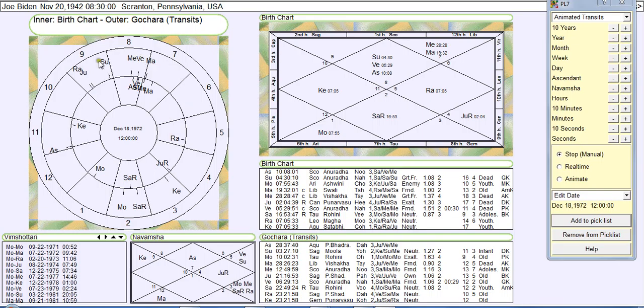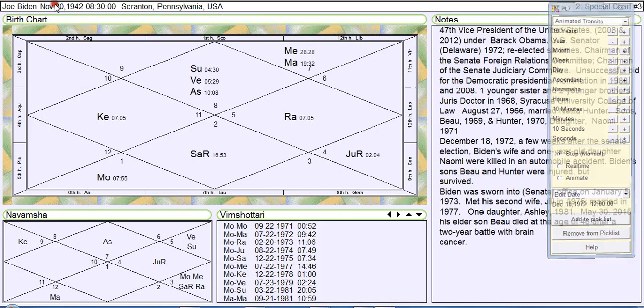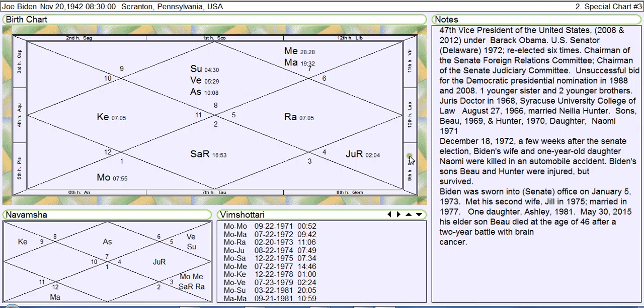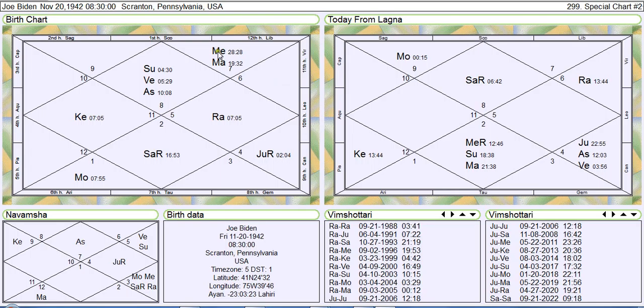So all significant events can be seen in the transit chart. So it's actually a good idea to get into the habit of watching the transits. Oh, and this recent situation where he lost his son. So this is Joe Biden's chart at the time of birth. This is Joe Biden's chart and where the planets are recently.